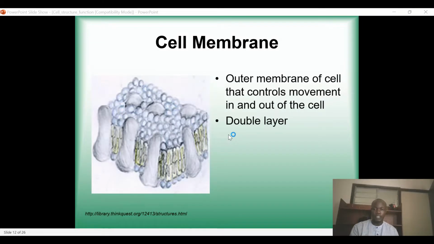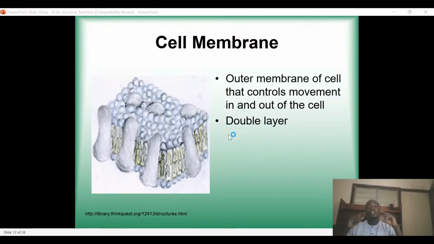So you should get that any material that wants to get in or out of the cell is controlled by the cell membrane. It's made out of a double layer, and we are going to talk about the membrane on its own because it is a topic on its own. But the most important thing we should understand here is the cell membrane. The cell membrane is also called the plasma membrane of a cell.